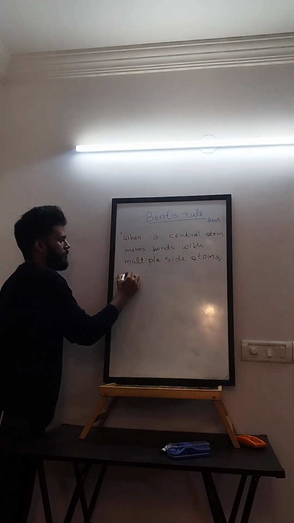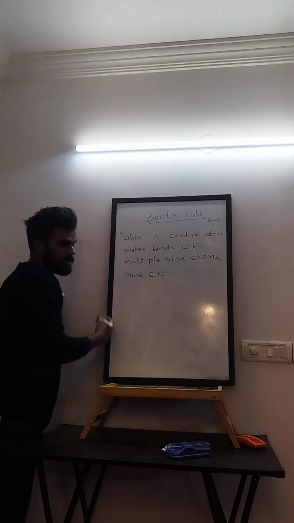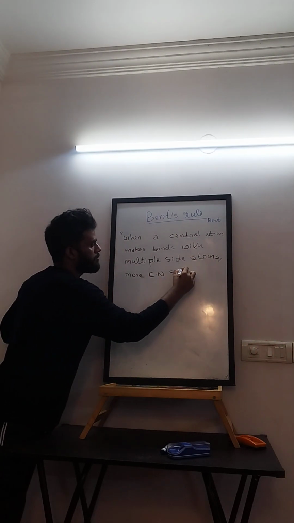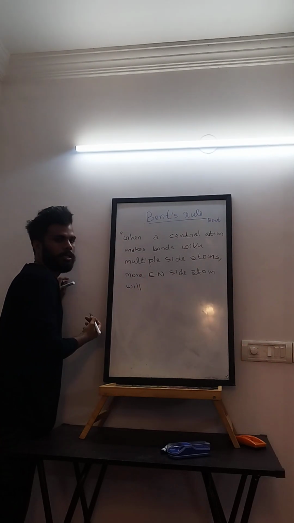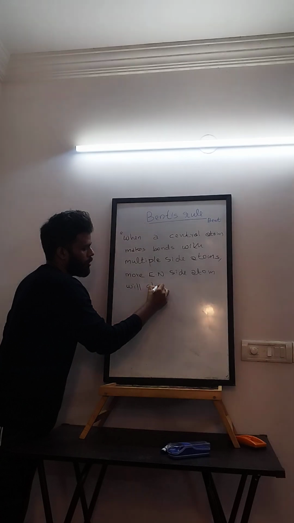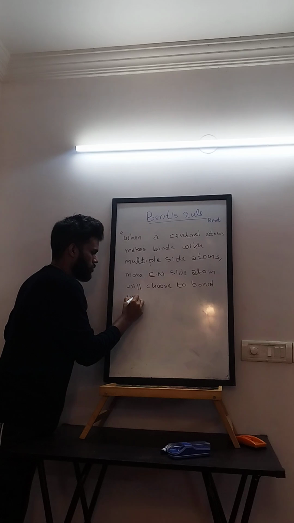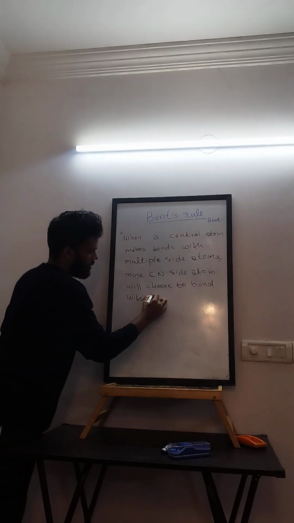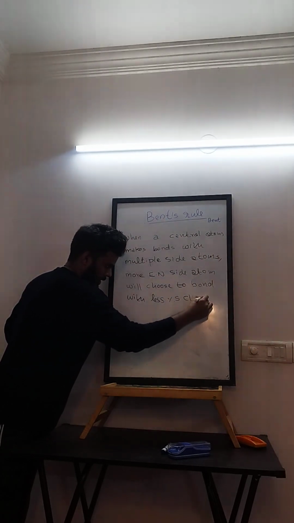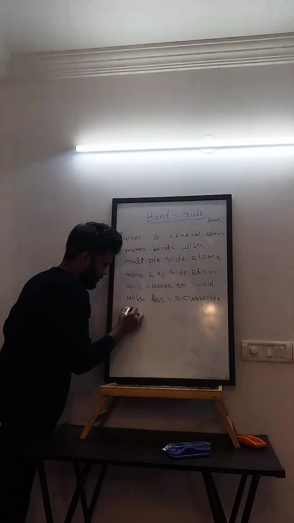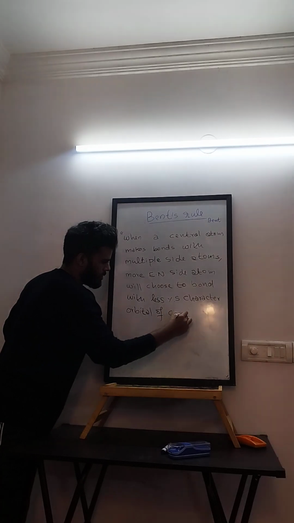Multiple side atoms. More electronegative side atom, with higher electronegativity values, will choose to bond with the less percentage s character orbital of the central atom.